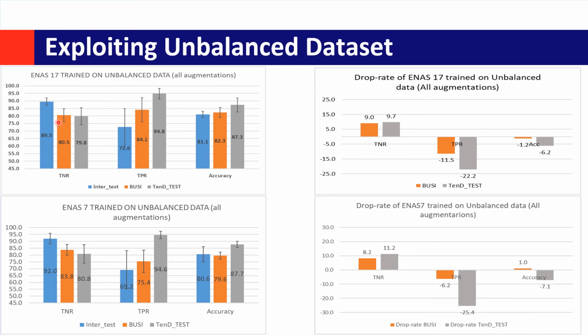Also for the true negative rate, there's a drop of only 9% on each dataset, even for ENAS-7, while in the previous approach there was more than 20% drop. This shows that our unbalanced approach is the most effective approach for solving the problem of overfitting or generalization error for our ENAS models for breast cancer classification.